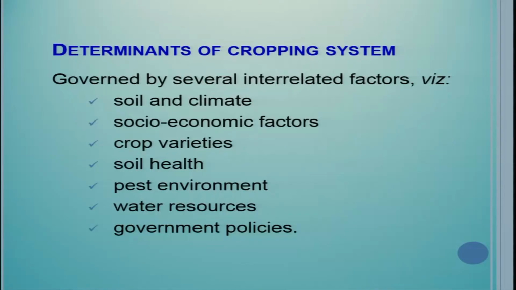What are the reasons, what are the factors that affect the adoption of different cropping systems? So, there are so many factors like soil and climate, socio-economic factors, crop varieties, soil health, pest environment, water resources, and government policies. So, for example, soil and climate will determine the cropping system. Every crop cannot suit a particular soil.